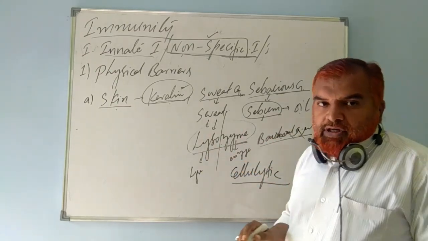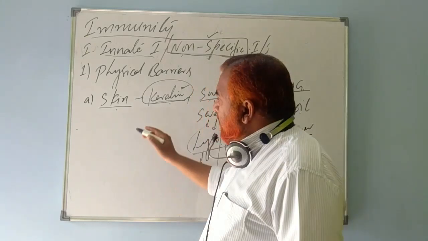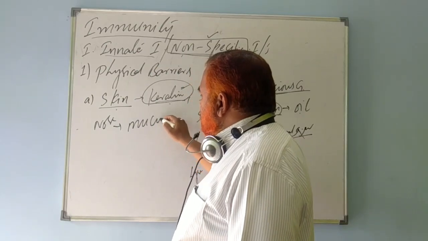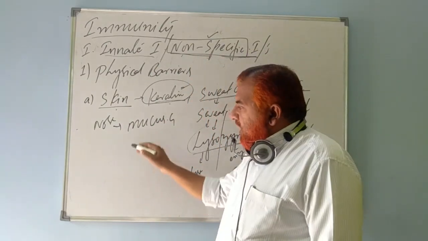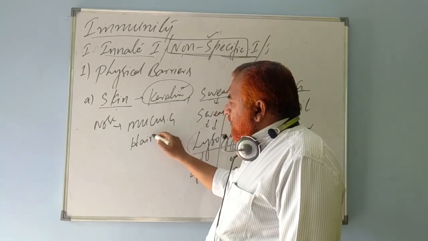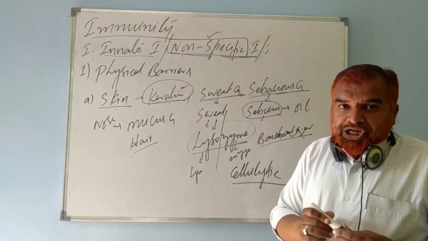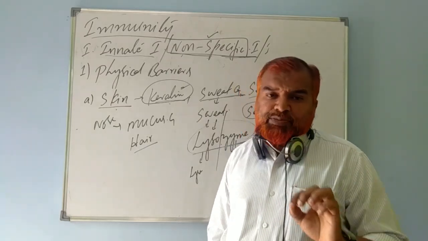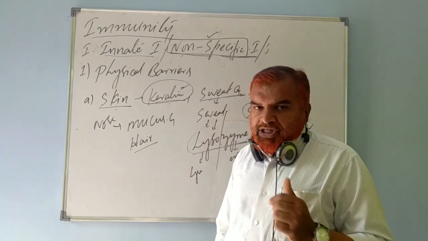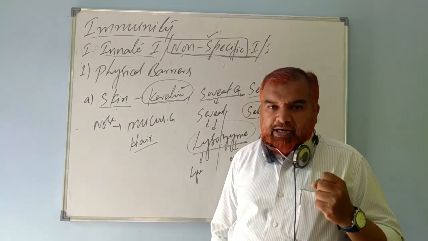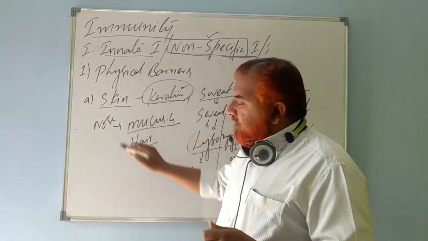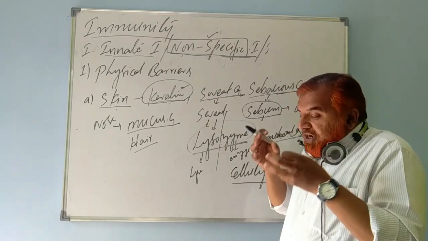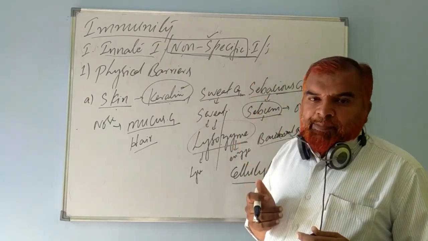And now we'll talk about the nose. Here we come across mucous glands and also a fine pattern of hair in the nose. Here also it forms a fine network. This network prevents the entry of dust particles and other pathogens. They adhere to the hair, and also this mucus makes the microorganisms, the infectious agents, adhere in the nose itself so that they do not enter into the body system.